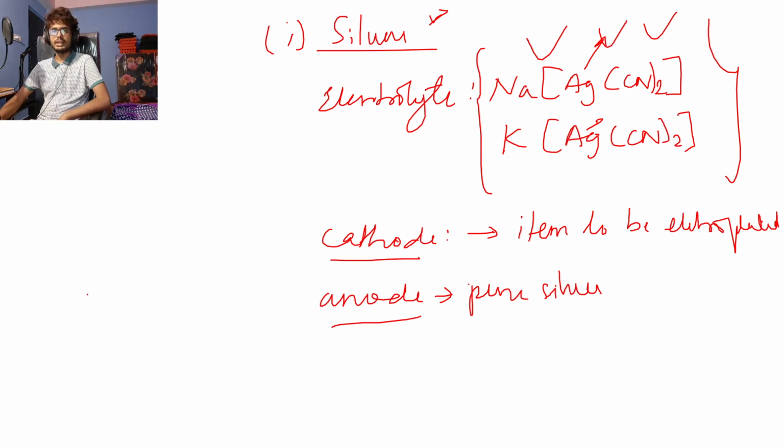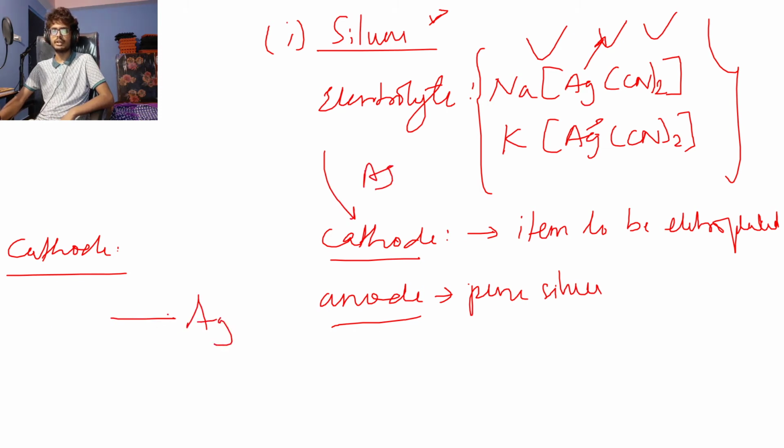So what happens in the cathode? Can anyone tell me the cathode reaction? In the cathode, silver will get deposited, right? Silver metal should be your product. So how can you get silver metal? You just add an electron to a silver ion, and you get silver metal deposited at the cathode.